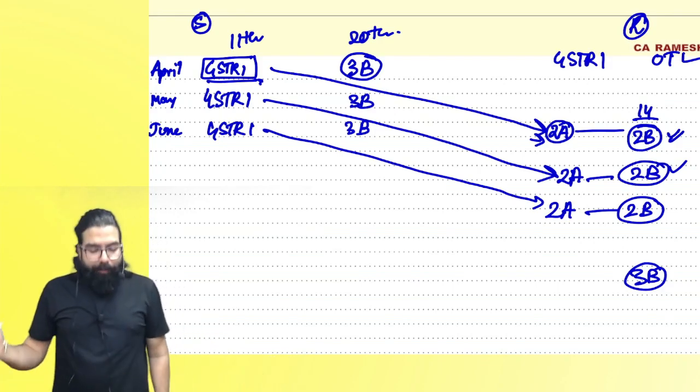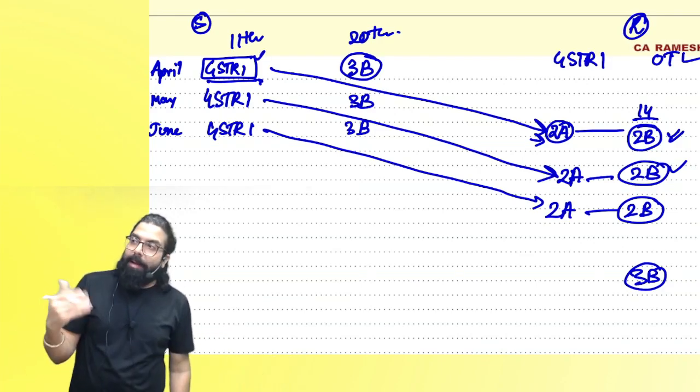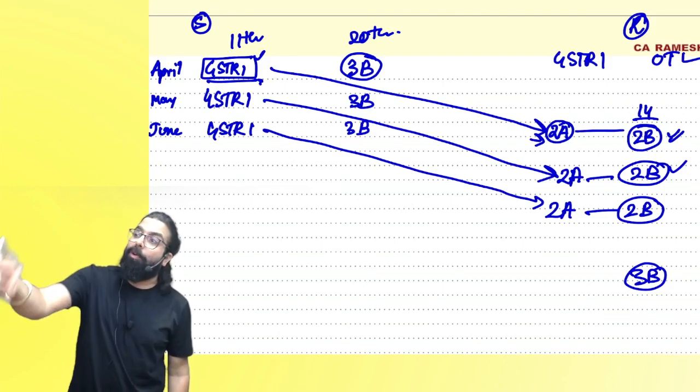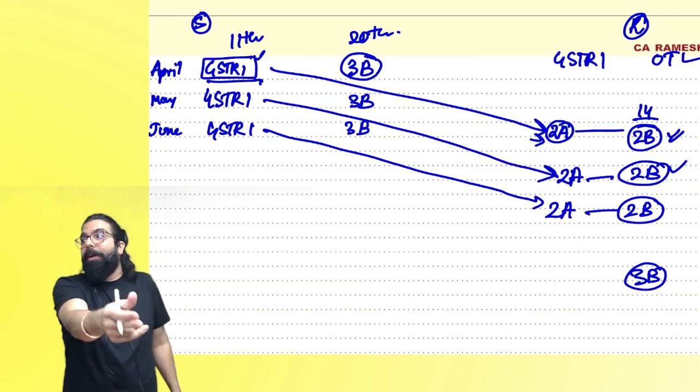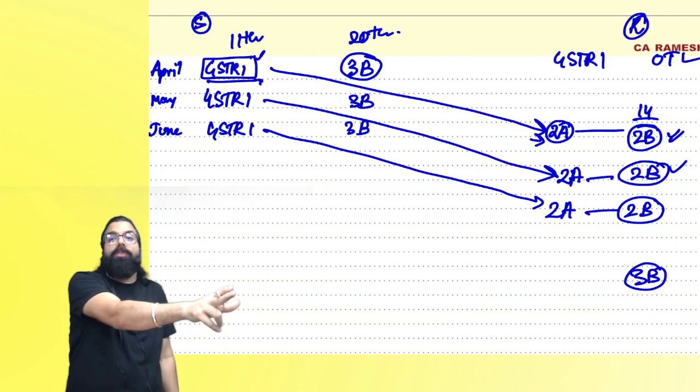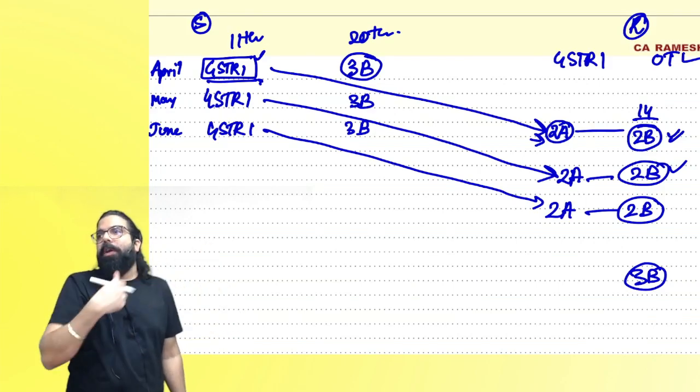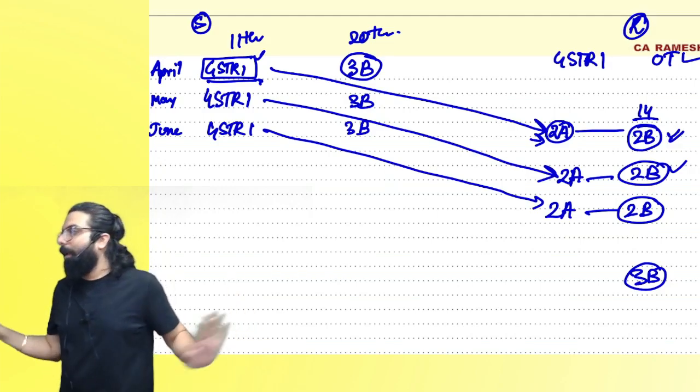Can I go ahead, everyone? Everyone over here now. So for an example, if I file my GSTR 1 late also, still it will come in 2A. It will go in the GSTR 2A of the person. But in 2B, it will only show those inputs for which I have filed the return on time. Are we all clear till here?